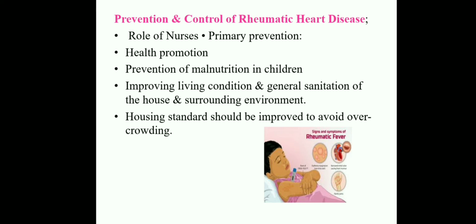Once we prevent malnutrition, they automatically prevent the inflammatory process, they have normal immunity, so they control infections, and we improve living conditions and general sanitation of the house and surrounding environments.